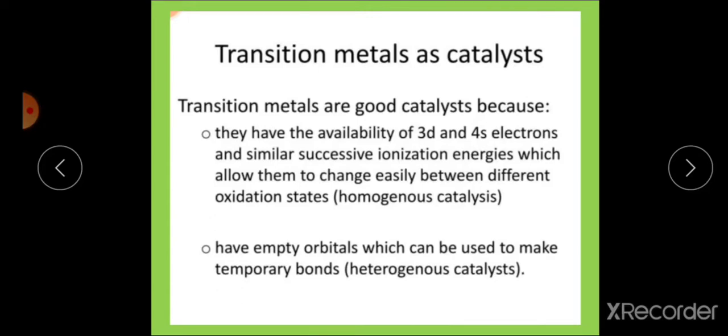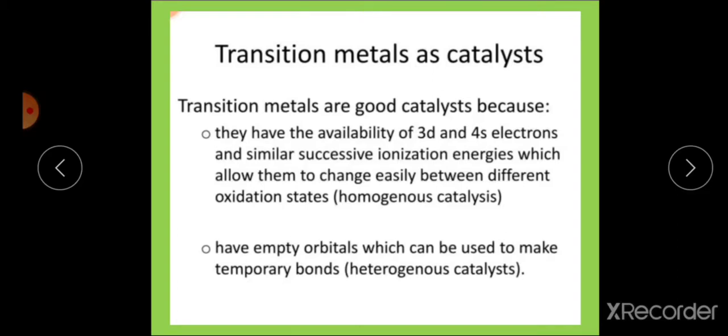The catalytic properties of transition metals are because they have availability of 3d and 4s electrons and similar successive ionization energies which allow them to change easily between different oxidation states, that is in homogeneous catalysis.